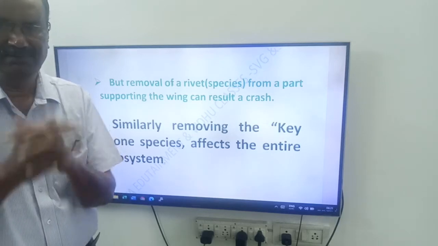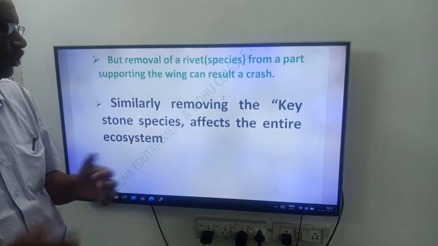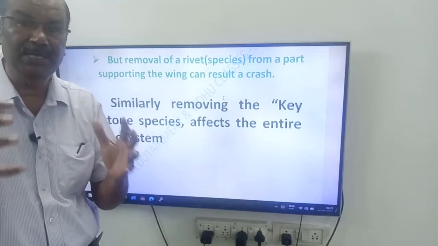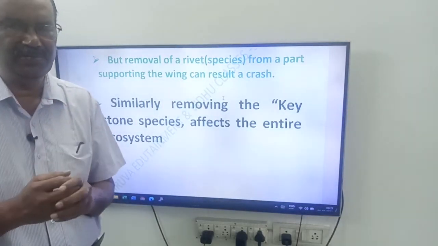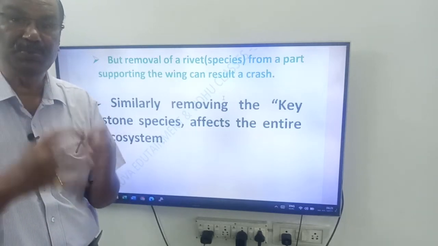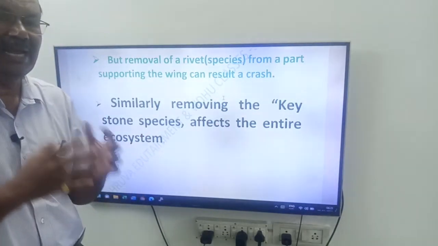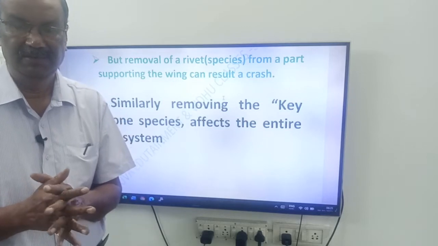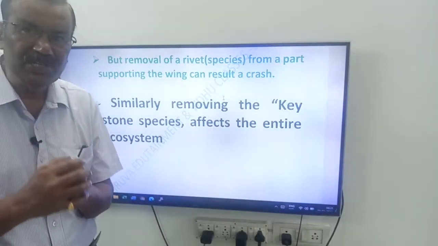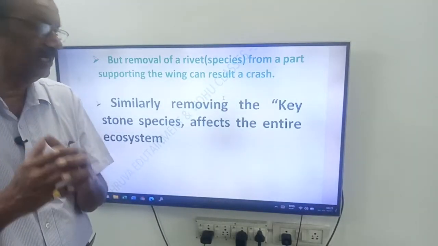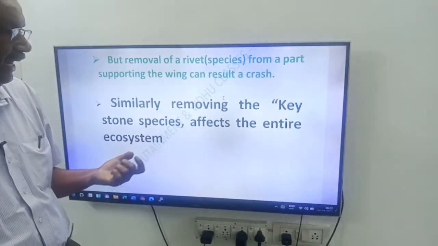Here the rivet of the wing indicates the important species. Similarly, if you remove the keystone species, critical species or important species of the ecosystem, it causes damage to the entire ecosystem.